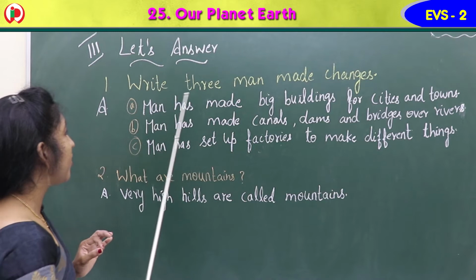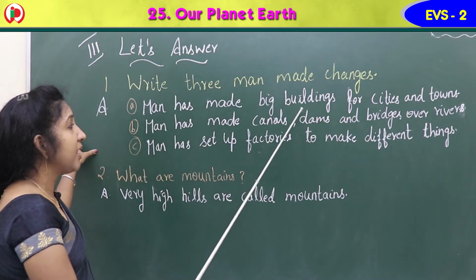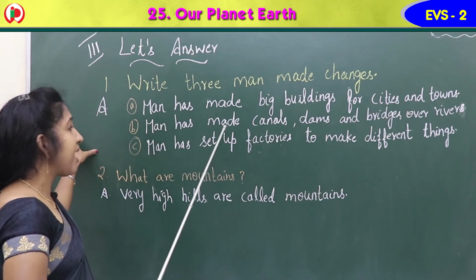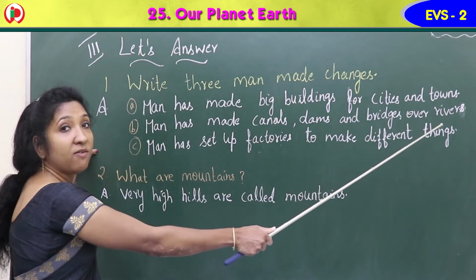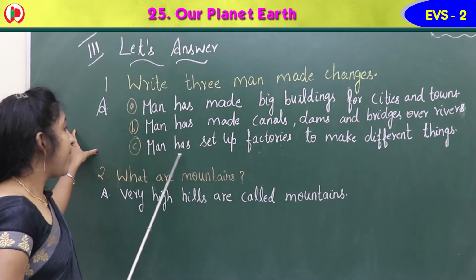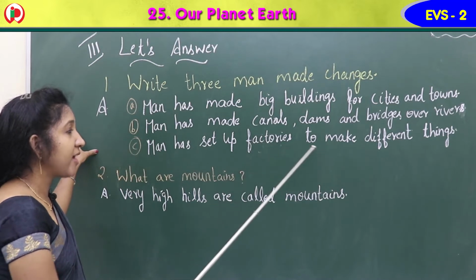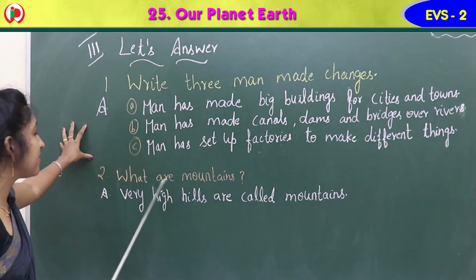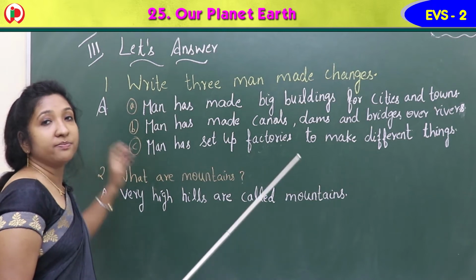So the first question: write 3 man-made changes. Man has made big buildings for cities and towns. Second change: man has made canals, dams and bridges over rivers, B-R-I-D-G-E-S, bridges. Third, man has set up factories, F-A-C-T-O-R-I-E-S, factories to make different things. Second question: what are mountains? Very high hills are called mountains.